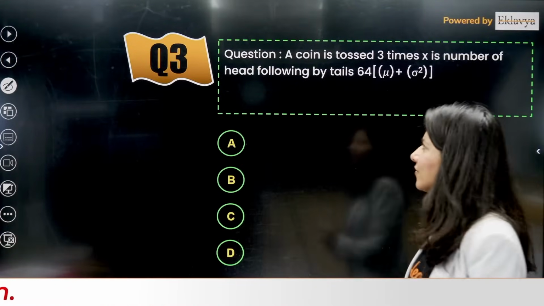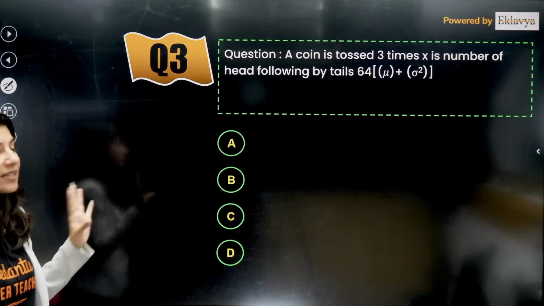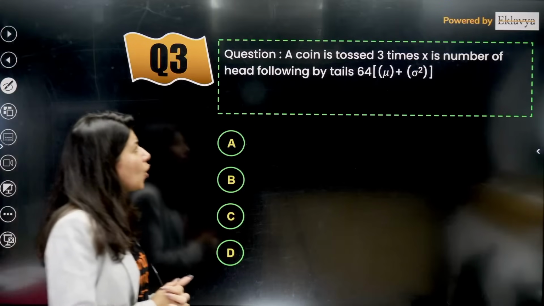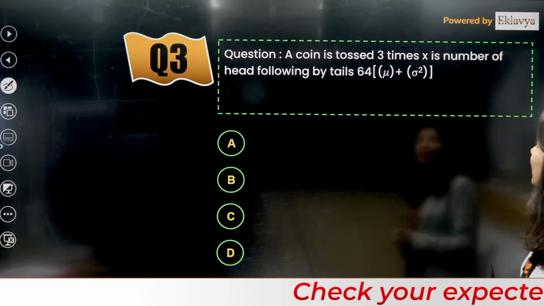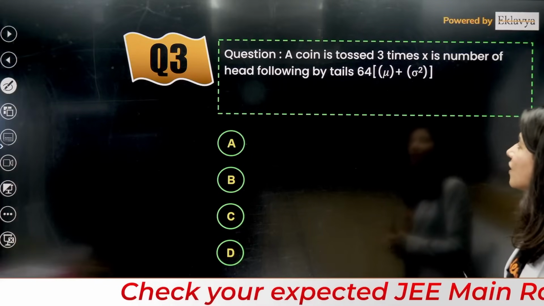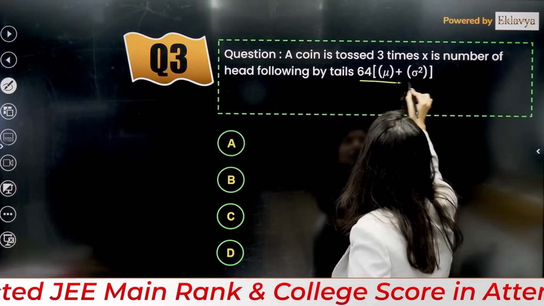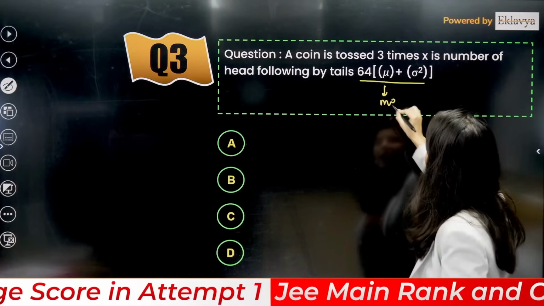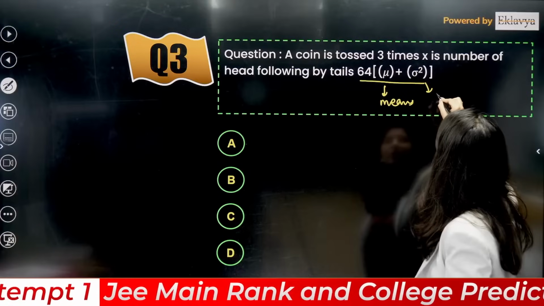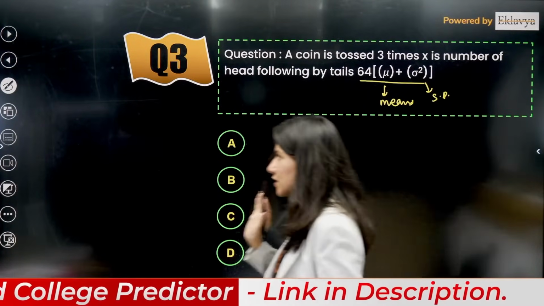Okay, very good question. I don't think this is a very simple question, but a good type of question. A coin is tossed 3 times. Random variable question. A coin is tossed 3 times. X is the number of heads followed by tails. Then we are here to calculate 64 mu plus sigma square. Mu is the mean and sigma square is the variance. Okay? Understand this question nicely.